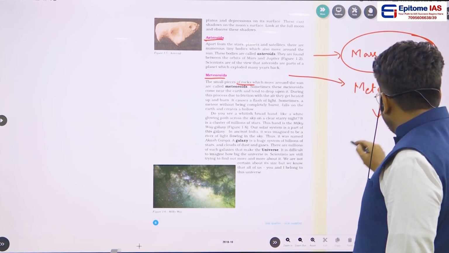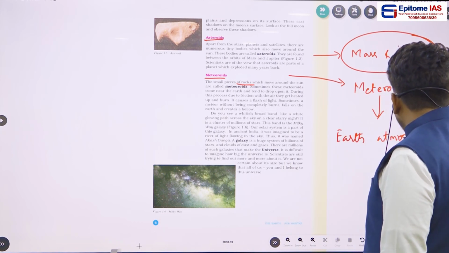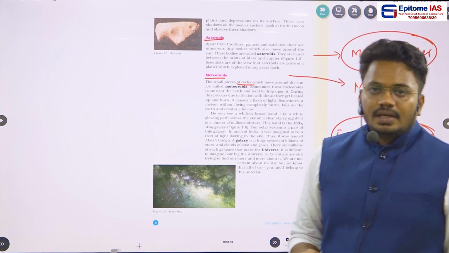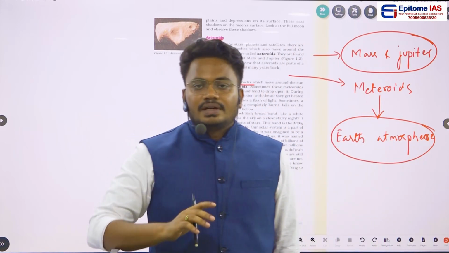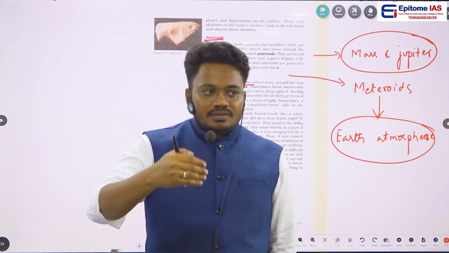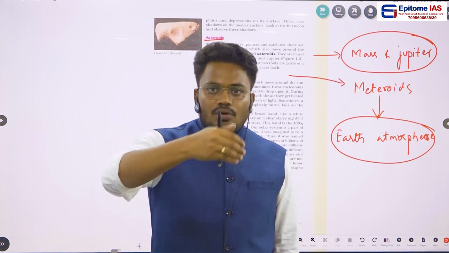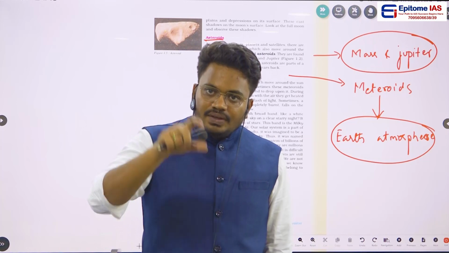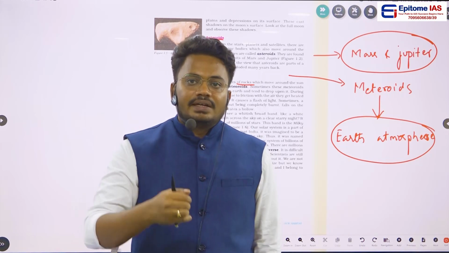While moving around the sun, these meteoroids sometimes enter Earth's atmosphere. What happens? When these meteoroids enter Earth's atmosphere, they are burnt off because of the atmosphere and the gases present in it, and only a few meteoroids fall on the Earth. After crossing all the barriers, the meteors which touch the ground create an impact on the Earth. Such an impact we call a crater.